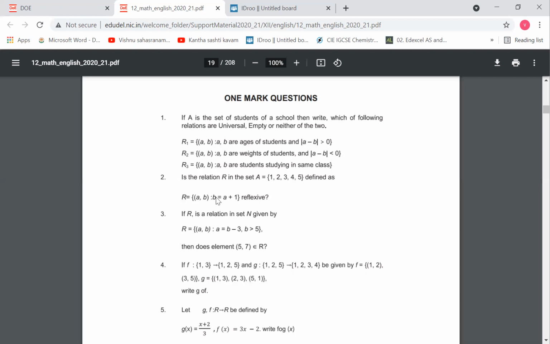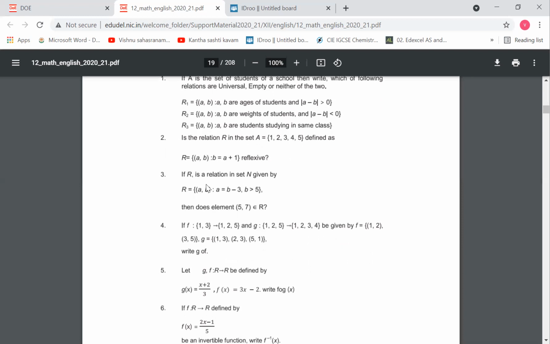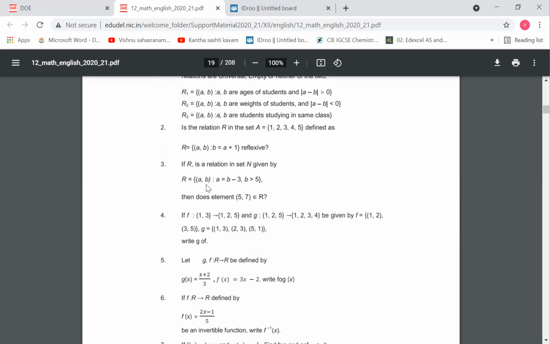Now coming to the second question: is the relation R in the set A equals {1, 2, 3, 4, 5} defined as R is equal to {(a, b) such that b is equal to a plus 1} reflexive?